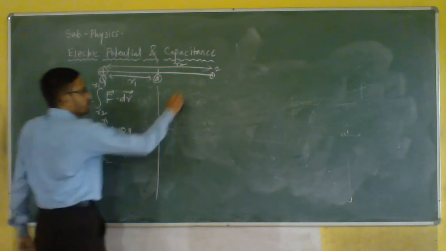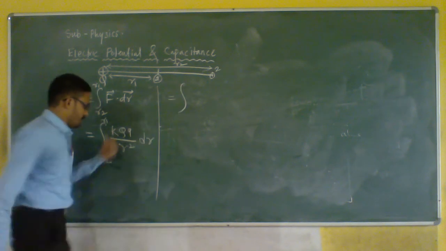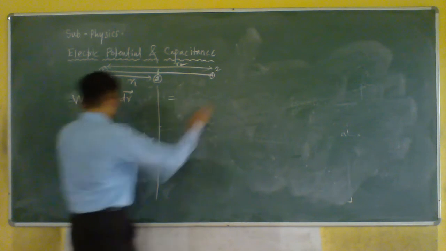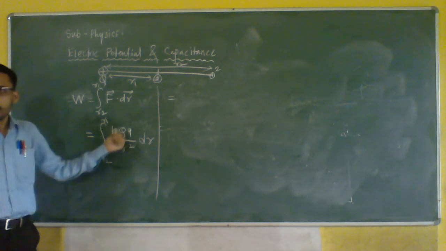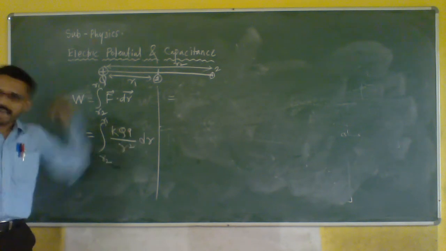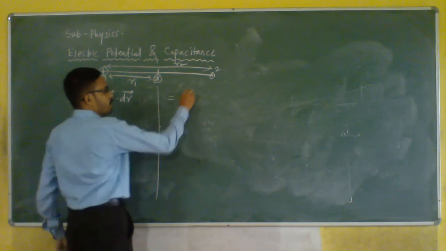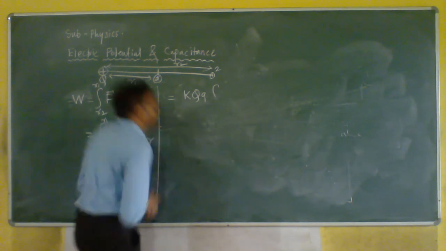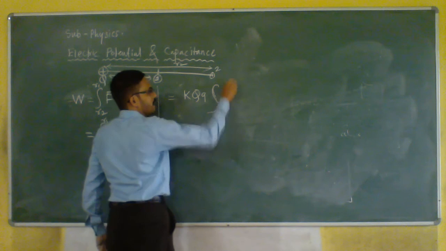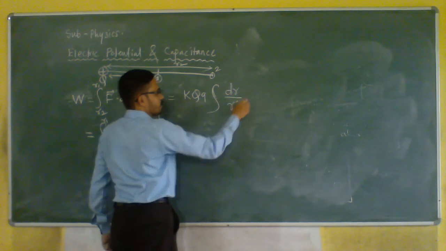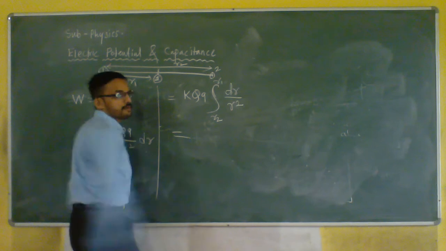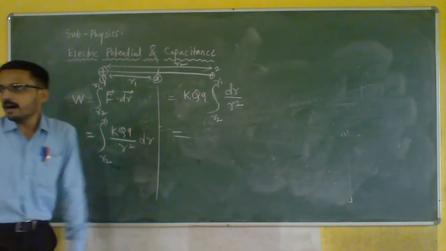So integration Q upon R square dr. So what I will do, out of Q upon R square, the q I'll take outside. So that will be kQq integration, dr upon R square from R2 to R1. Okay, dr upon R square.